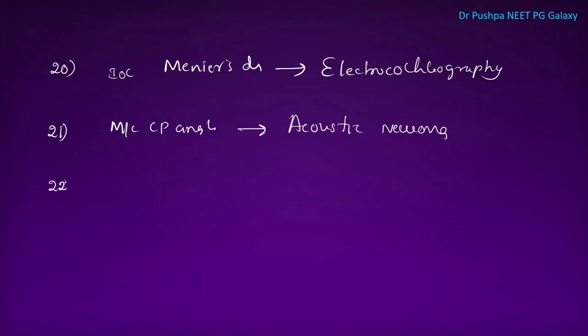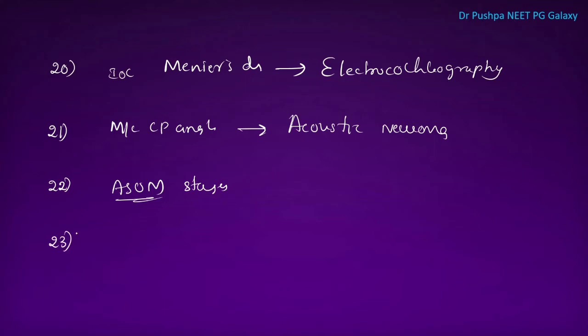Next one is, what are the stages of ASOM? We have the stage of tubal occlusion. Second is the stage of presuppuration, in which we will see cartwheel appearance. Third one is the stage of suppuration. There is lighthouse sign. Fourth stage is resolution. Fifth stage is the stage of complication. These are the stages of ASOM.